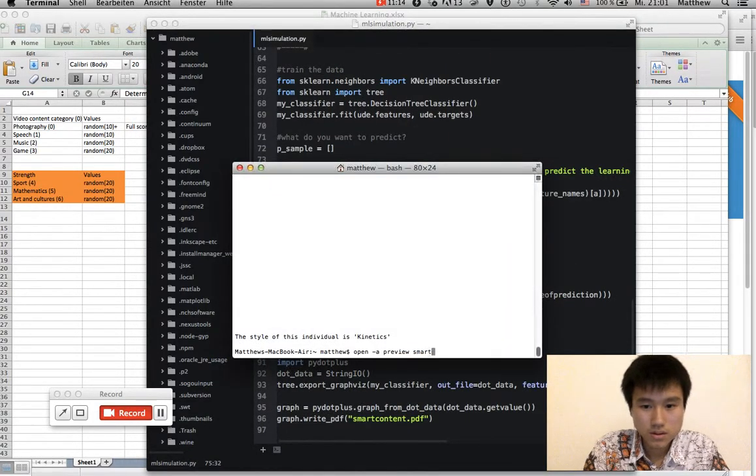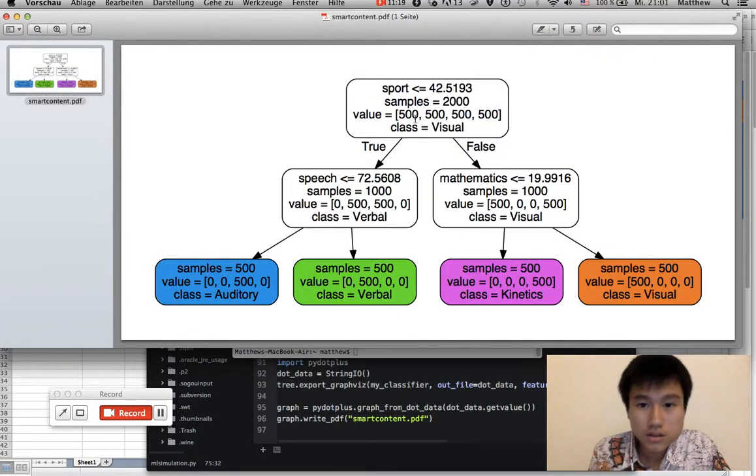Smart PDF. So let's see, if it doesn't really do sport, like 42.5 or below, and if it's true, then it goes to here, this one, and then if the speech is lower than 72.56, then it goes to here.